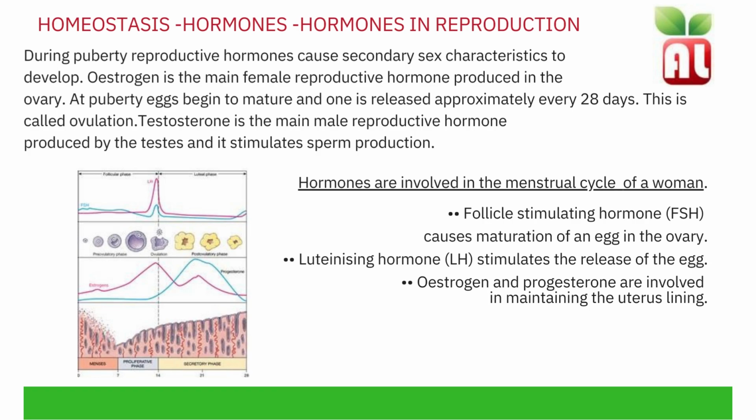LH, released from the pituitary gland, triggers ovulation, the release of the mature egg. Progesterone, released from the ovaries, maintains the lining of the uterus during the middle part of the menstrual cycle and during pregnancy. When progesterone levels drop, this causes the shedding of the uterus lining.